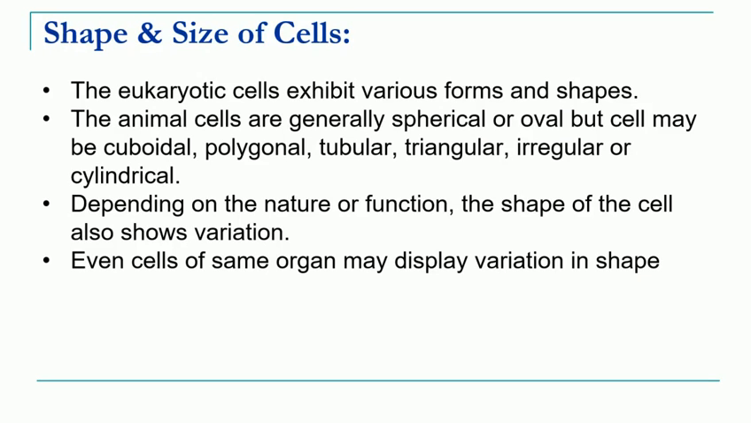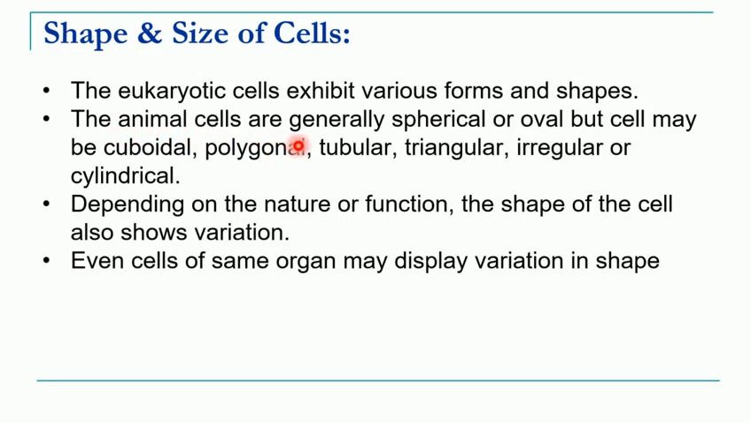Now we come to the last part of today's topic, that is shape and size of the cell. If we see the eukaryotic cell, what is meant by eukaryotic cells? Those cells which have the nucleus. In eukaryotic cells, there are various shapes of the cell. Eukaryotes are further divided into plant cell and animal cell. We will study that in the coming lectures.